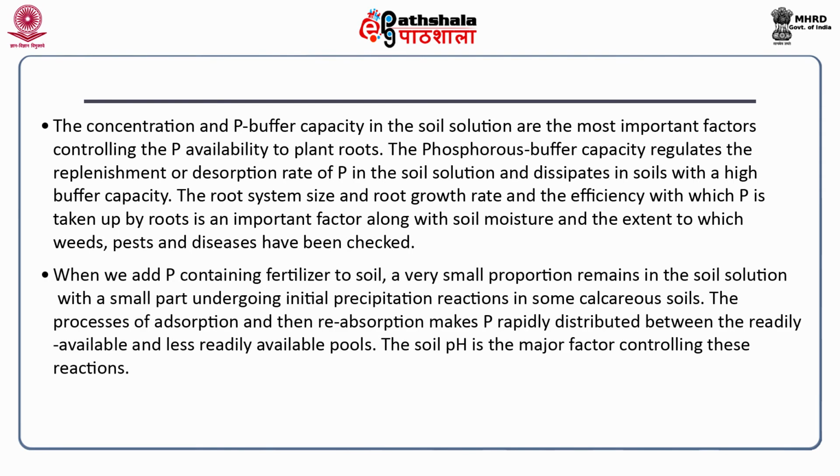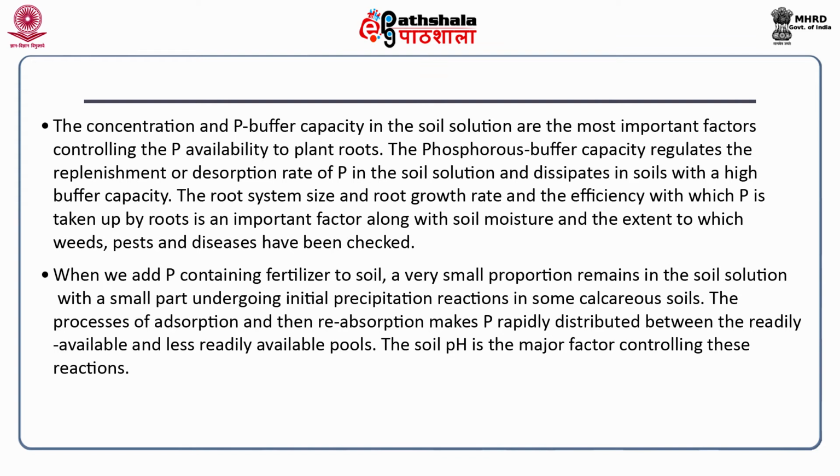When we add phosphorus containing fertilizer to soil, a very small portion remains in the soil solution, with a small part undergoing initial precipitation reactions in some calcareous soils. The processes of adsorption and then reabsorption make phosphorus rapidly distributed between the readily available and less readily available pools.